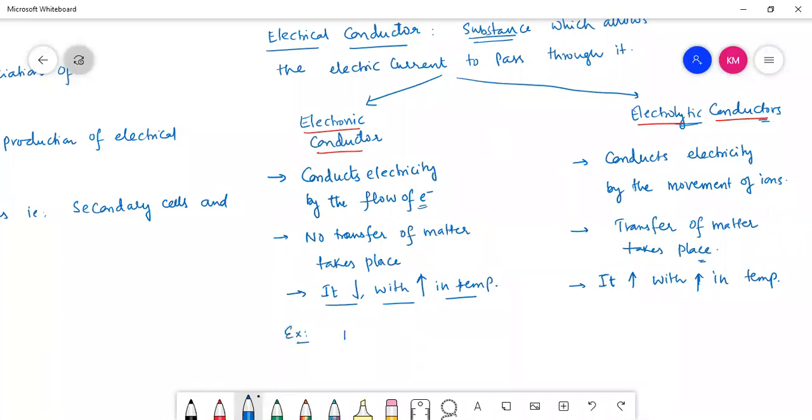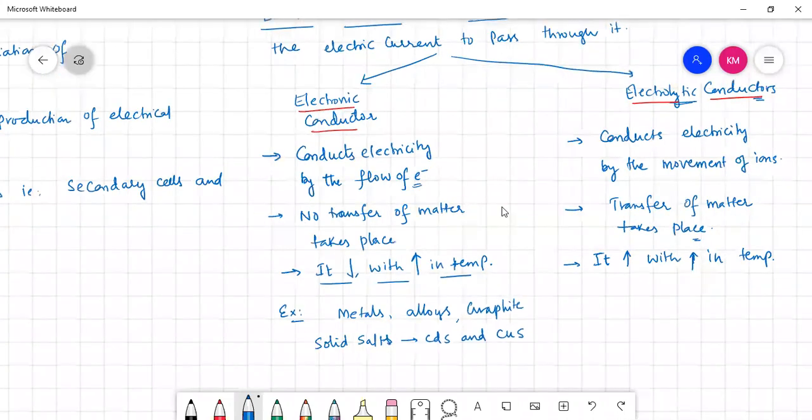Best examples you can take: metals, alloys, graphite. All these are examples of electronic conductors. But generally, salts are examples of electrolytic conductors. But there are solid salts such as cadmium sulfide and copper sulfide.